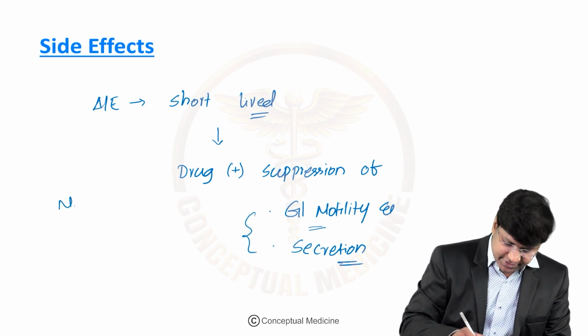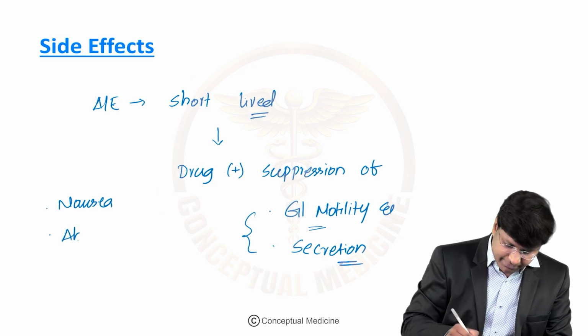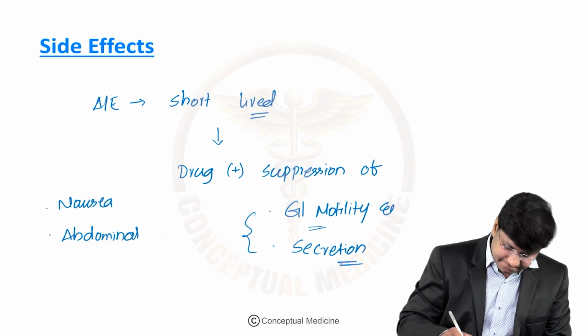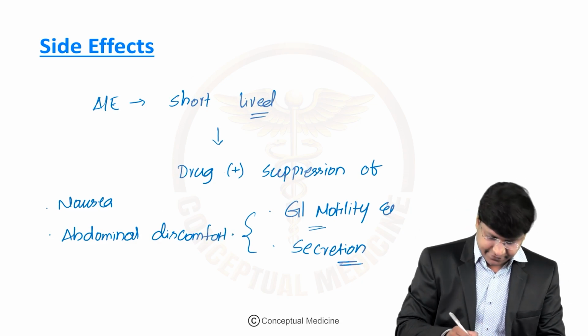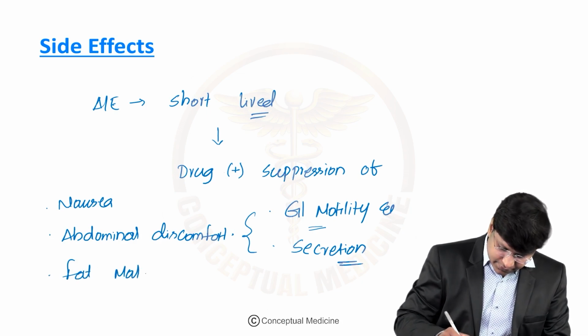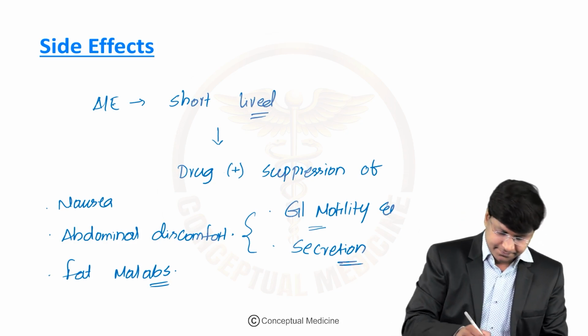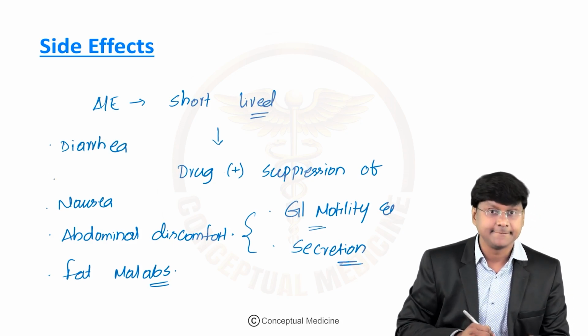There can be nausea, there can be abdominal discomfort, right? There can also be fat malabsorption, right? And because of the malabsorption, the individual can have diarrhea, right?